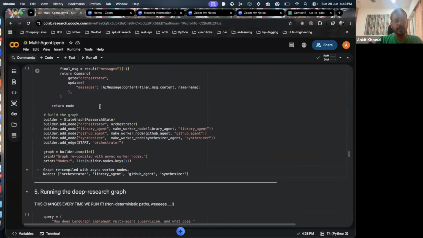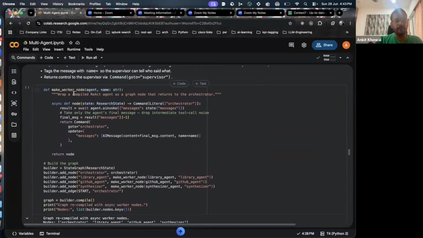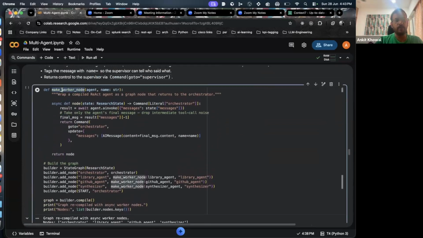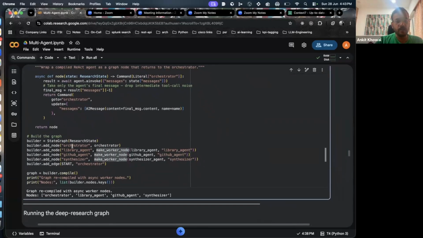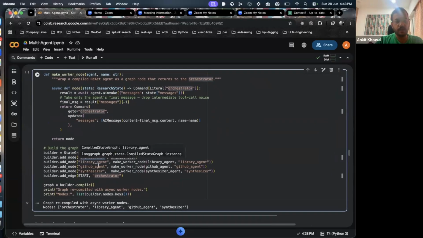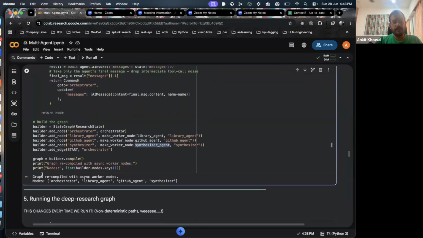Wrapping up, in this we are building that graph workflow that we spoke about. We are building the worker nodes. So we are building the graph and we are adding the nodes. We are telling it, this is the orchestrator, we are specifying that this is the orchestrator node. And the worker nodes are created using the library agent, GitHub, and the synthesizer agent, right? So we are basically creating the nodes, and then we build the graph, right?